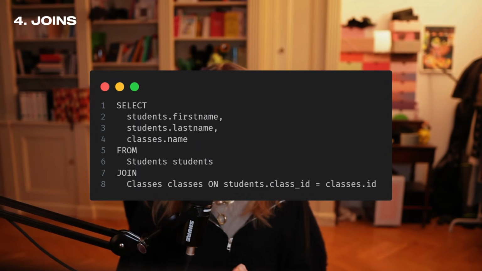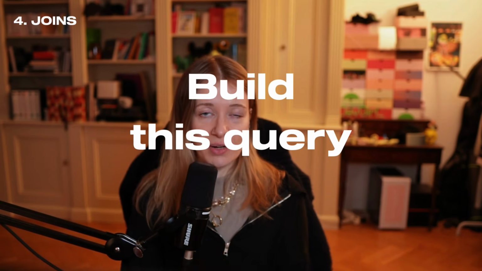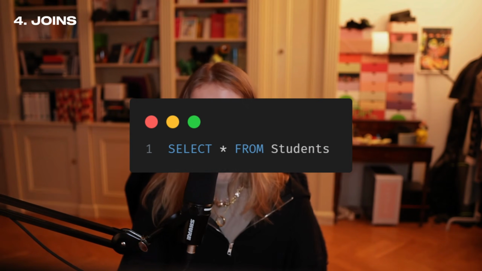Well, it can be overwhelming to see that the first time, but don't worry, it was for me too. Let's try to build this query together. First of all, you know that you want data from the students table. You know that the query looks like this. Select star, so all properties from students table.